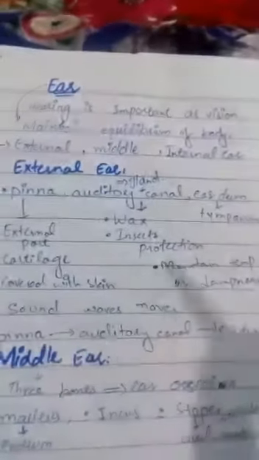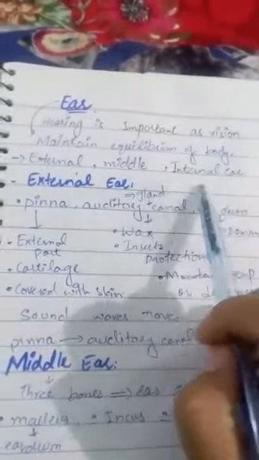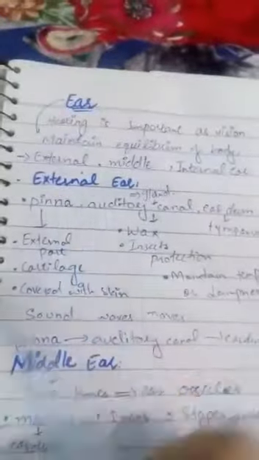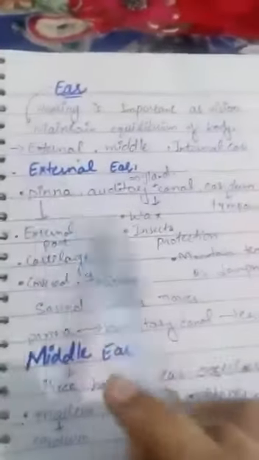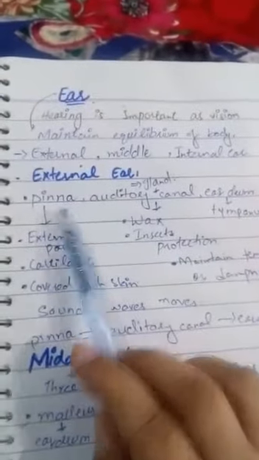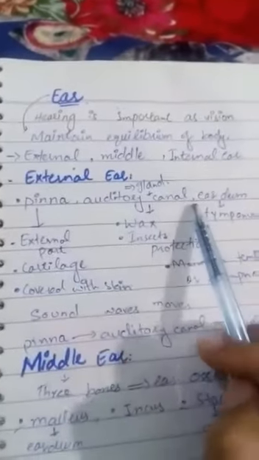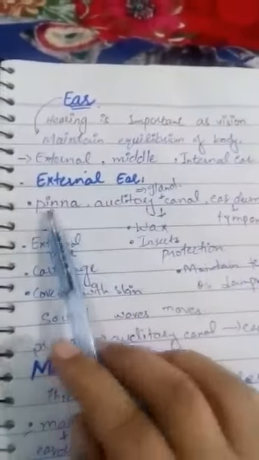The ear is further divided into three parts: the external ear, middle ear, and internal ear. First of all, the external ear. The external ear is further divided into three basic parts: the pinna, auditory canal, and the eardrum. The first part is the pinna.